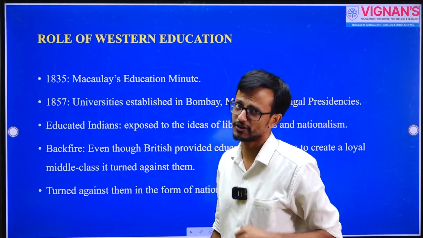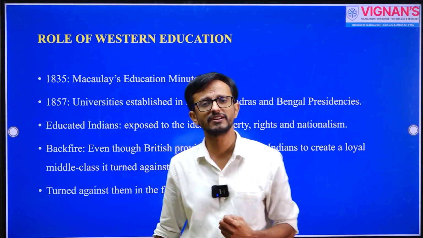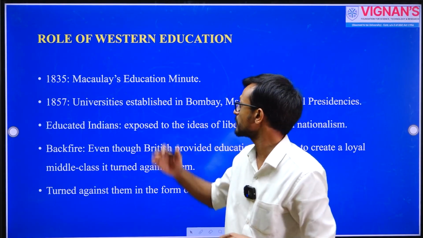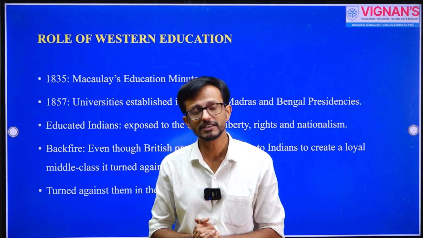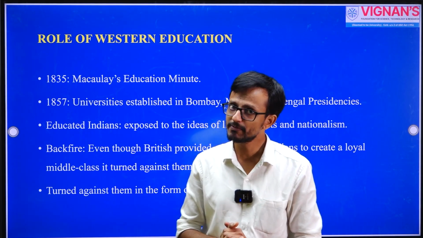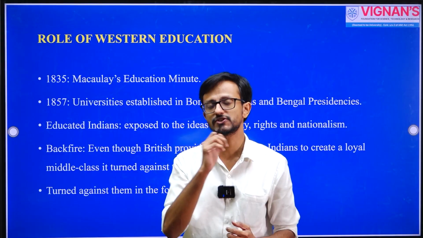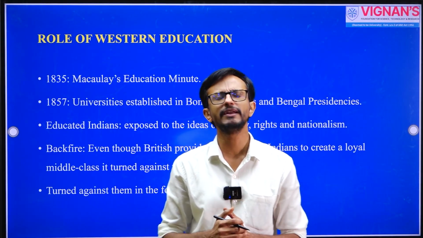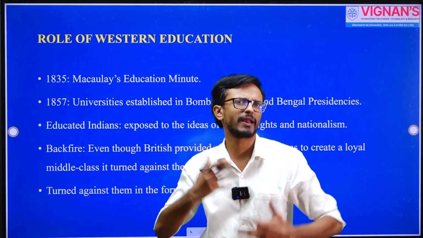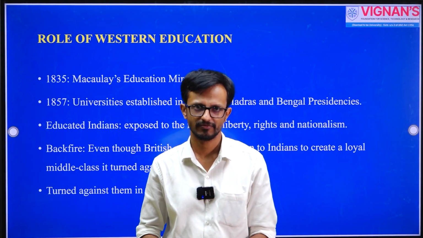The first is Western education. When we think about Western education, we also need to discuss Macaulay, Thomas Babington Macaulay. He has an important role in Indian history, because until Macaulay, you don't see the prevalence of English education.